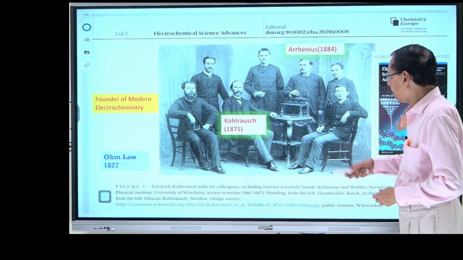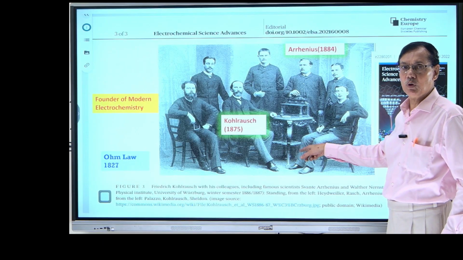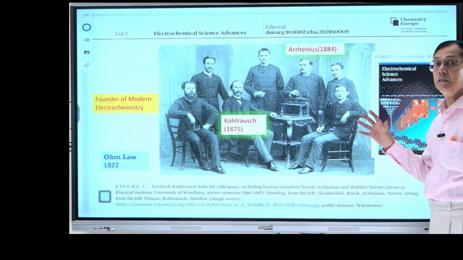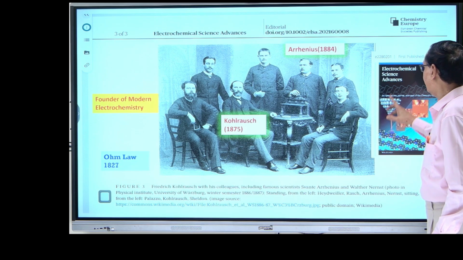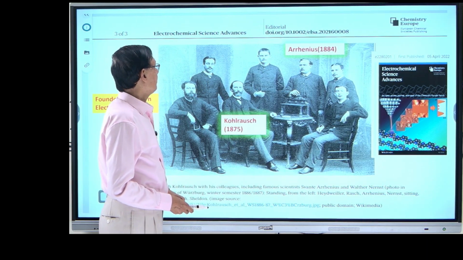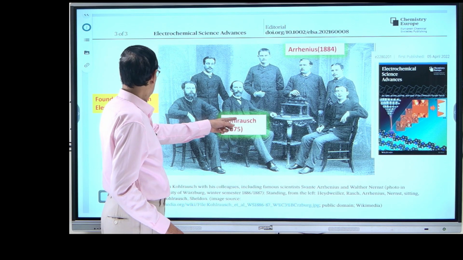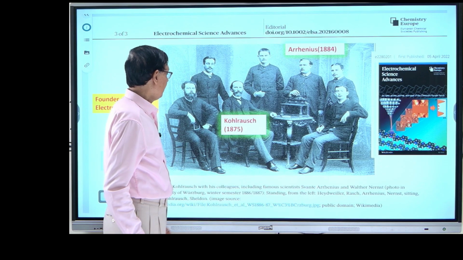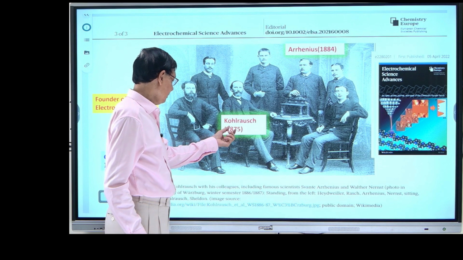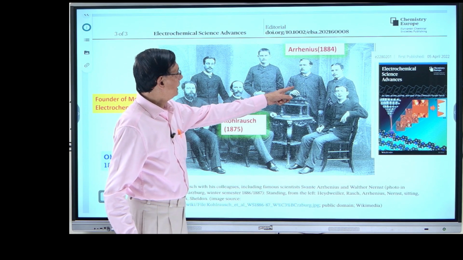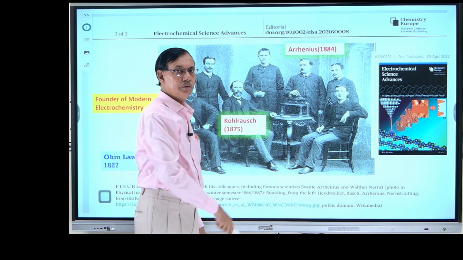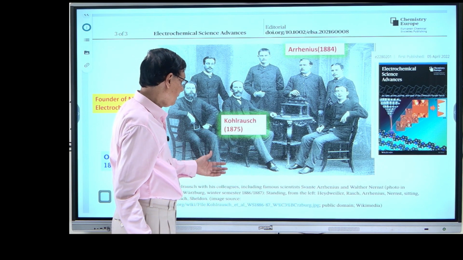And you will be very happy to see these photographs, which I have taken from this journal, Chemistry Europe, which has a special series, Electrochemical Science Advances, and you will be excited to see all these great electrochemists. And this is Kohlrausch. Why have I written 1875? Because his theory was published in 1875, and that great scientist Arrhenius, 1884; I have already discussed the Arrhenius theory.